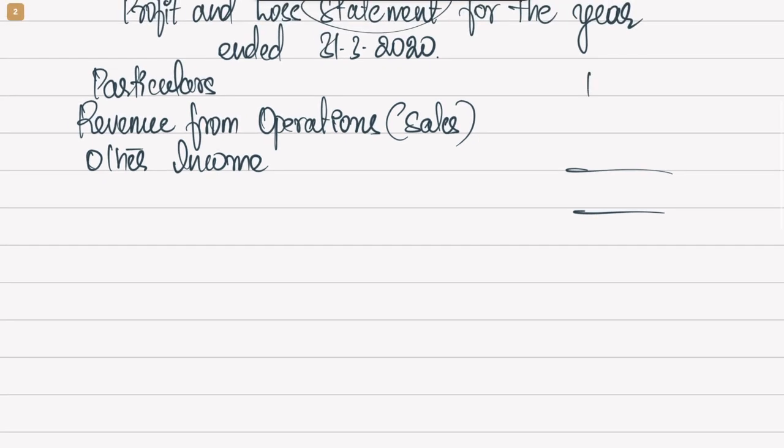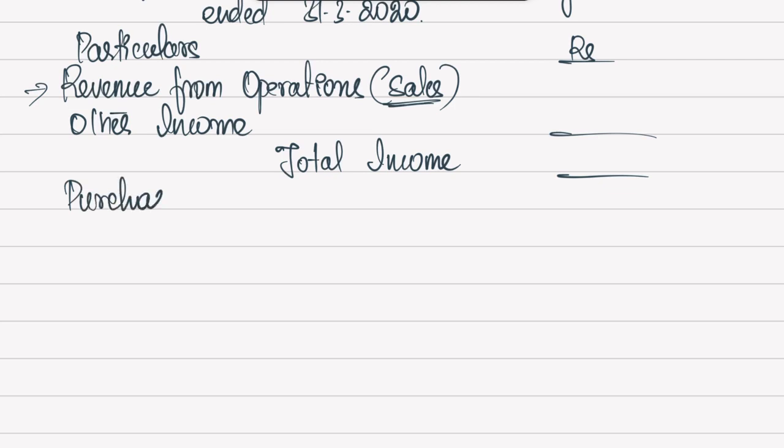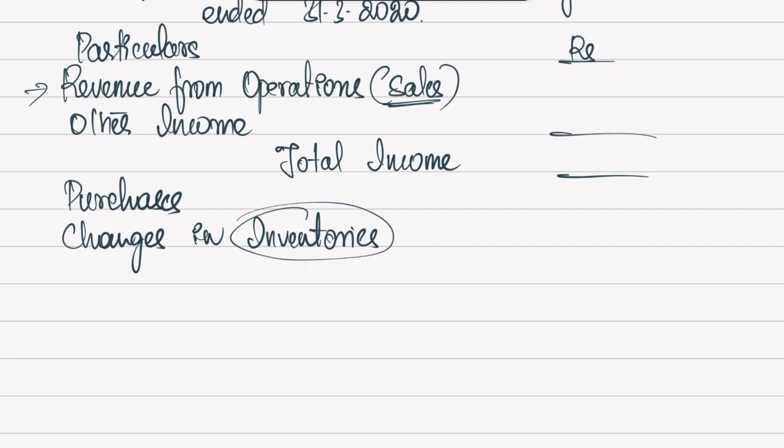So it's a mere statement. First you will look into revenue from operations, which is nothing but your total sales, and then you look at other income. So both put together will be your total income for the year. Then we look at various expenses. So what is it that we start with? First would be purchases. Then what we do here is changes in inventory. See, this changes in inventory is nothing but the opening stock minus the closing stock. Earlier we used to call them opening stock and closing stock, but now it is known as inventory.